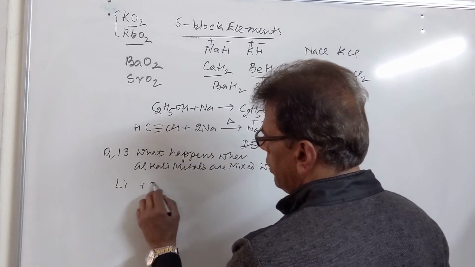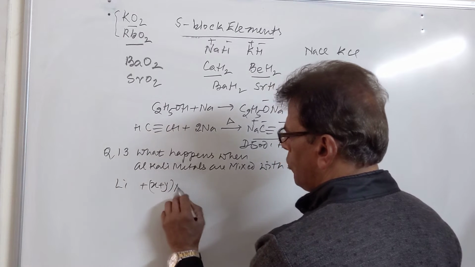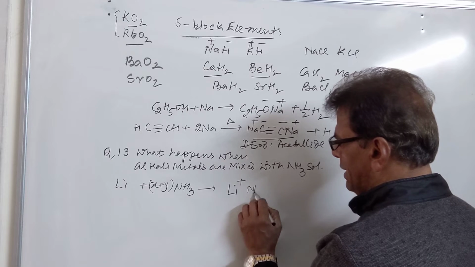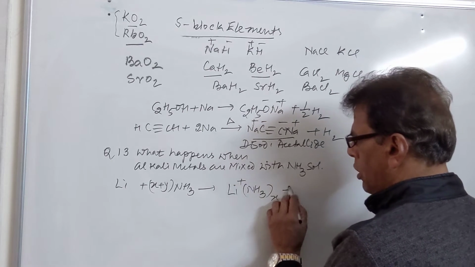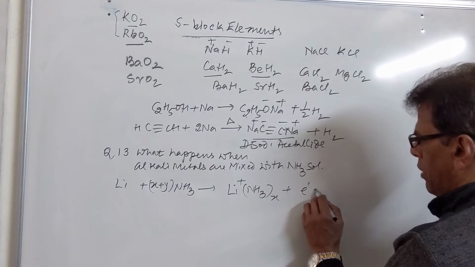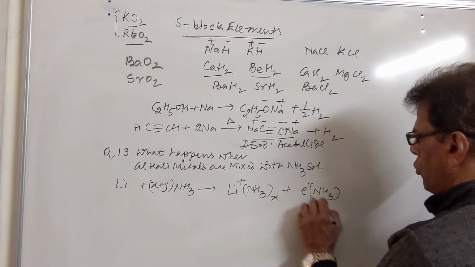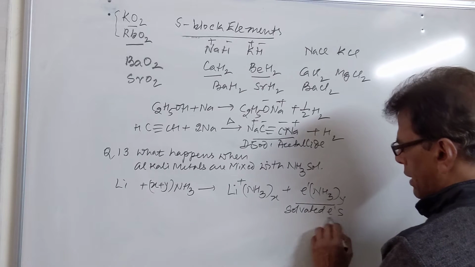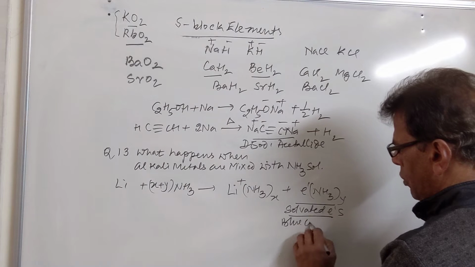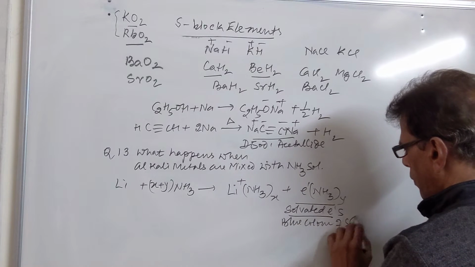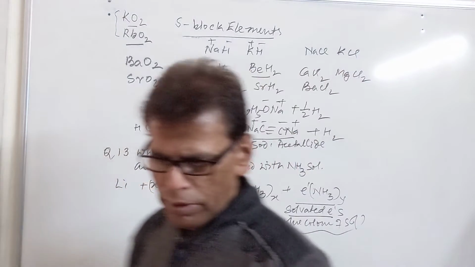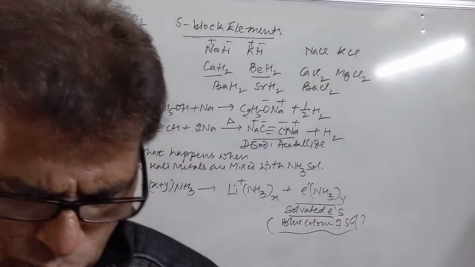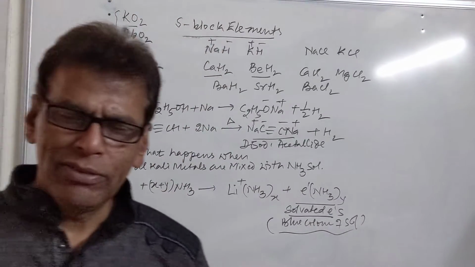For example, lithium combines with x plus y number of ammonia molecules and releases one electron. The lithium positive ion engages x number of ammonia molecules, and the electron released by lithium engages y number of ammonia molecules. This electron is called a solvated electron, and it is responsible for the blue color of this solution. When heated with ammonia, sodium will produce sodamide on reaction with ammonia.